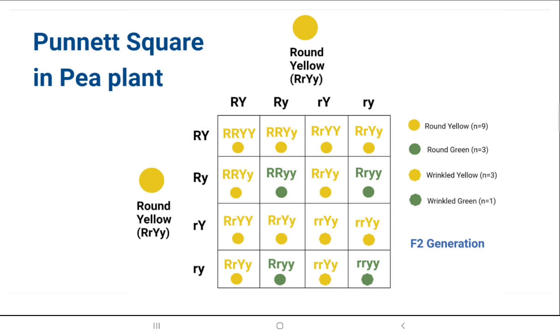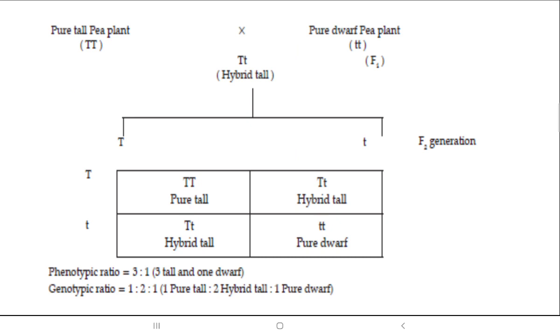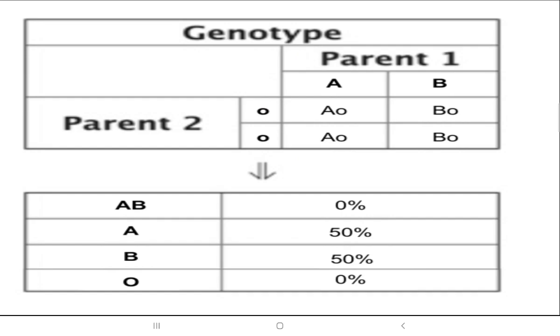So remember, if only one characteristic is being examined, then it is monohybrid. If 2 different characteristics are being examined, then it is a dihybrid. I hope the things are very clear to you, and in that way you can calculate the possibility ratio also. That is what we call the genotype.